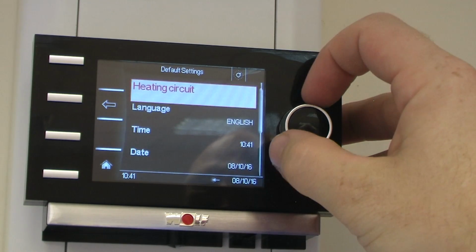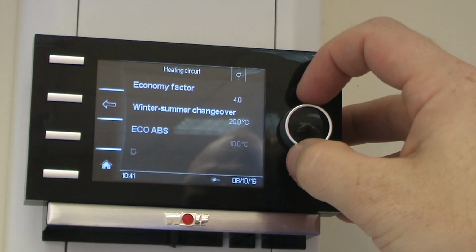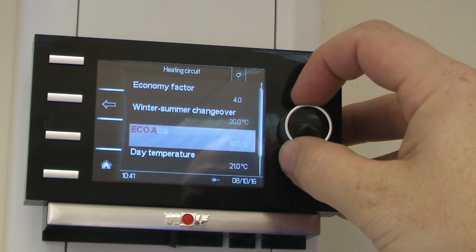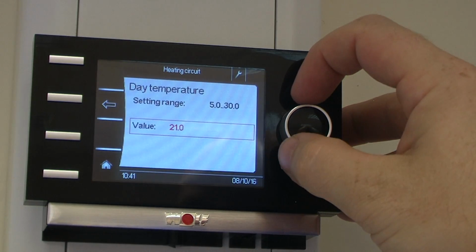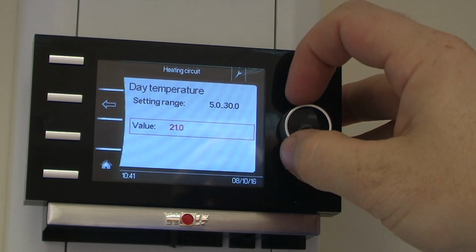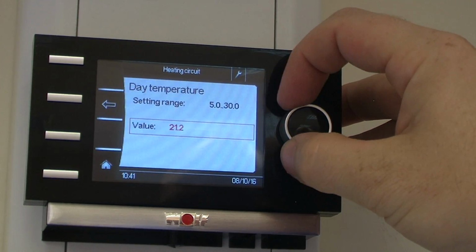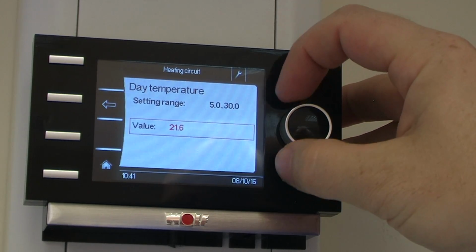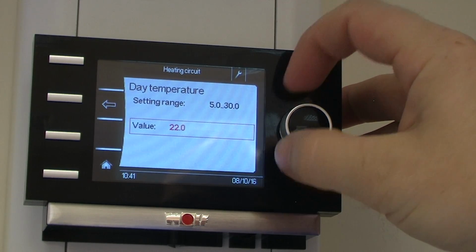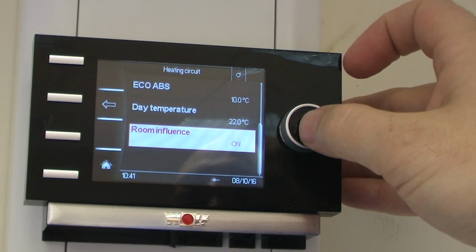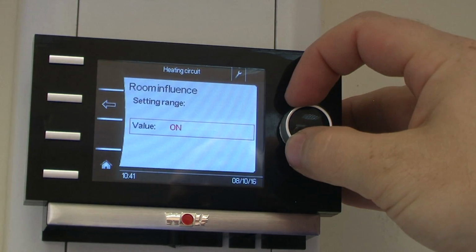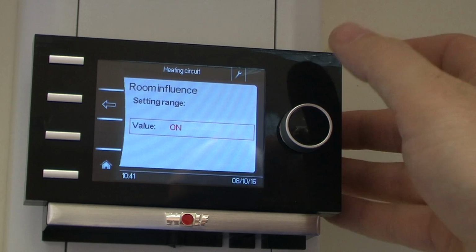So we are going to scroll back up and go into heating circuit, and down here we have day temperature. So when we click into day temperature, this is the temperature that the controller is going to knock off once the room reaches it. So we're going to set it for 22 degrees and enter, and then we're going to enable on our room influence.